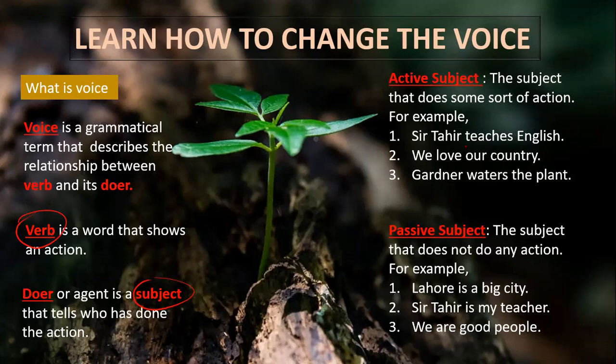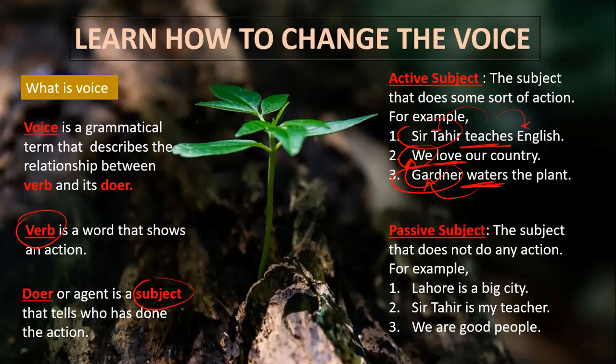If you ask who is teaching, the answer will be Sir Tahir. And what is being taught? English. Next, we love our country. Love is an action. Who is loving the country? We. So we is a subject. Here, the gardener waters the plant. Water is an action. Who is watering the plant? The gardener. So the gardener is a subject. We, Sir Tahir, the gardener are all active subjects. They are the doer, the agent, doing a specific action.